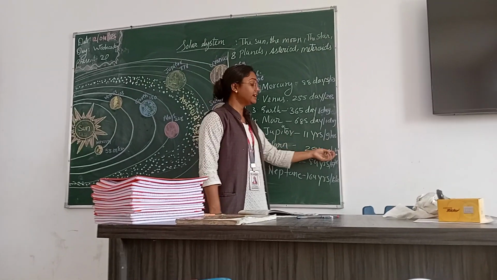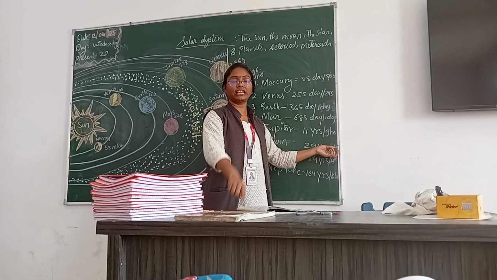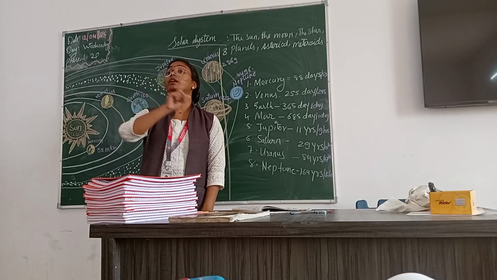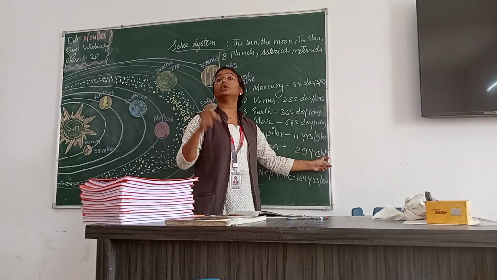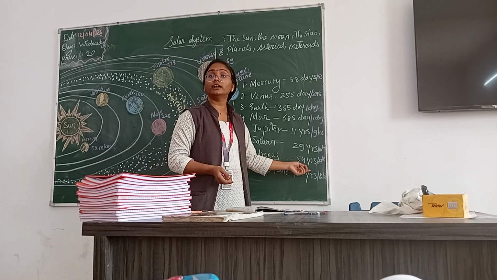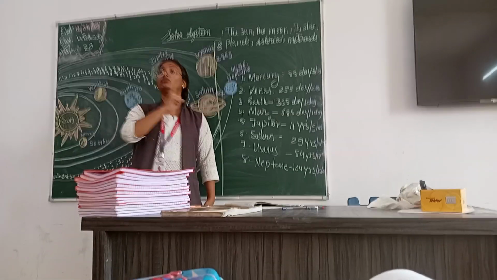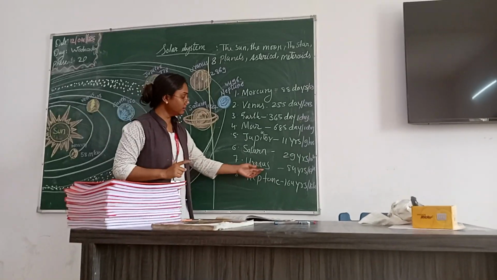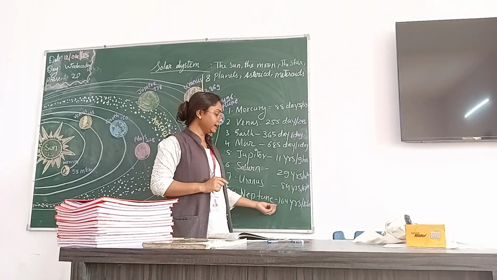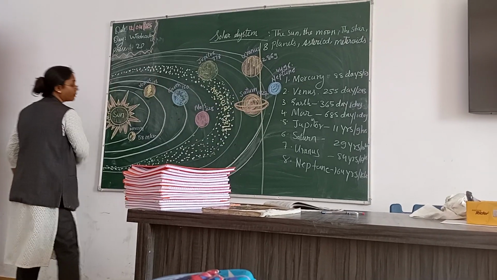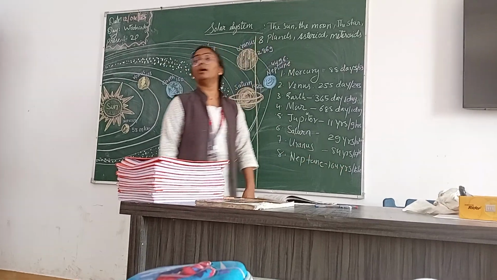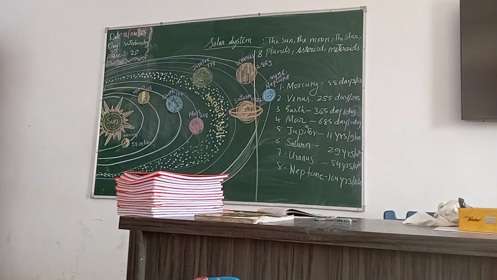And Saturn takes 10 hours. You can see in your textbook it is given. Saturn takes 29 years to complete one revolution and to complete one rotation only 10 hours. And Uranus takes 84 years to complete one revolution around the orbit, and 17 hours to complete one rotation. And Neptune finally takes a long time to move around this orbit and complete one revolution around the sun, and 16 hours to complete one rotation. Understood? Yes.